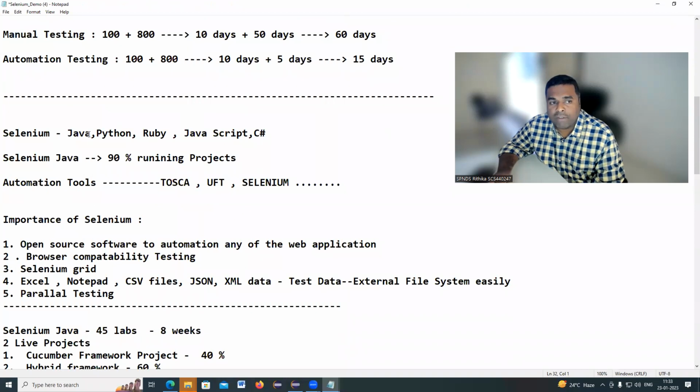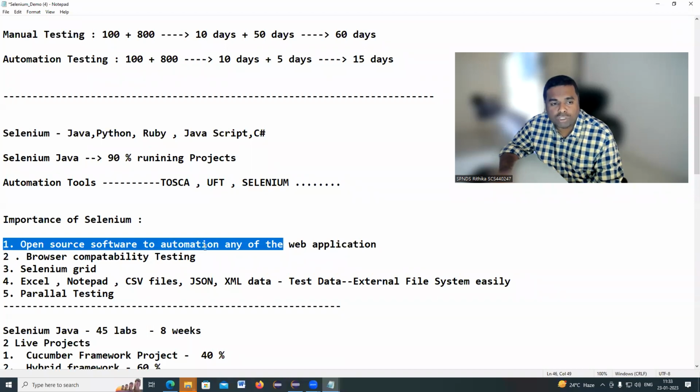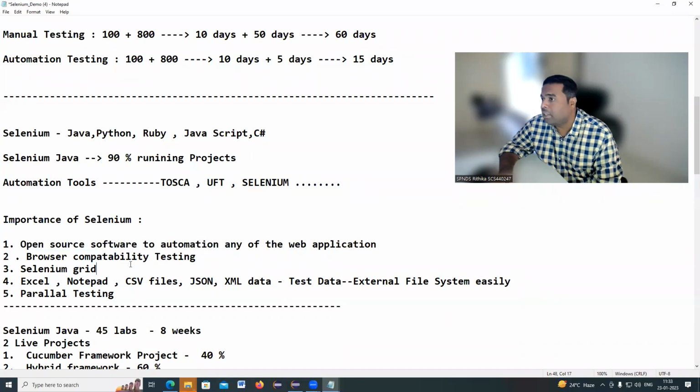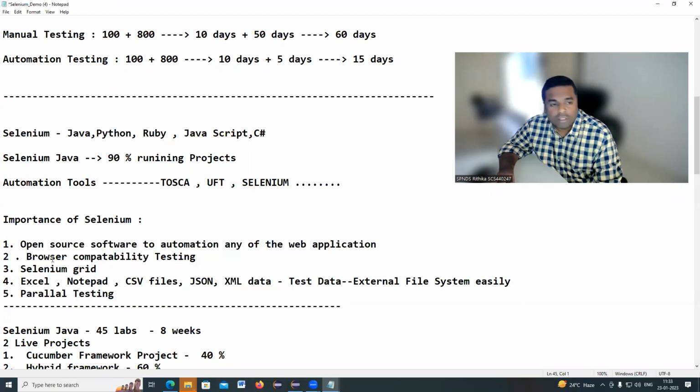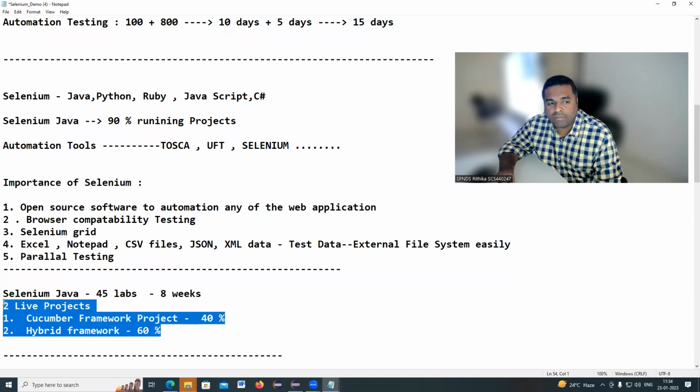And in Java we are learning Selenium, the most popular tool to automate applications. It is open source, with browser compatibility and Selenium Grid. We can distribute the test executions among multiple systems, easily manage external file systems, and do parallel testing. All these features are there in Selenium. So these are the advantages, and we can cover this.